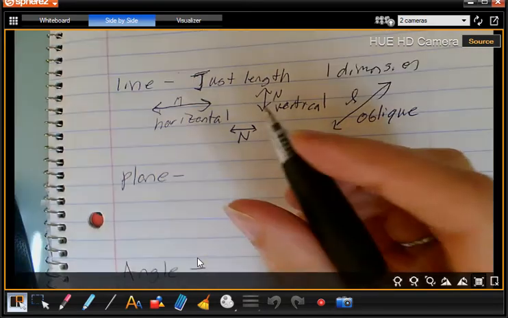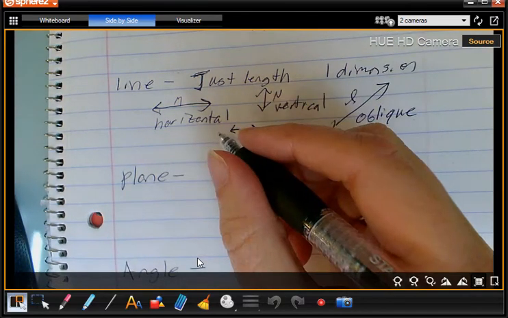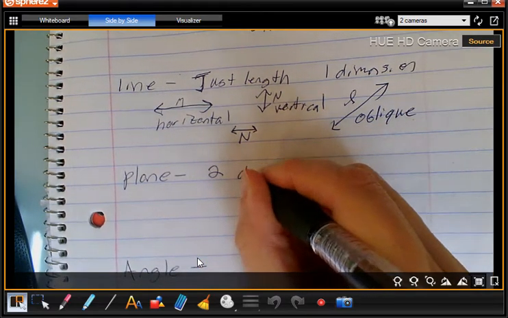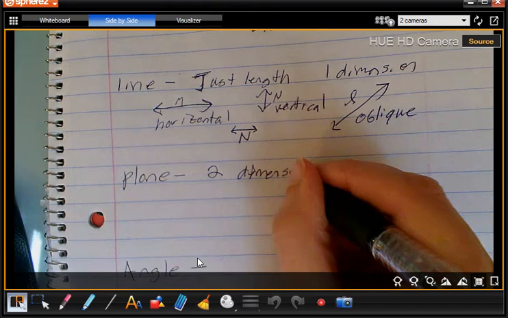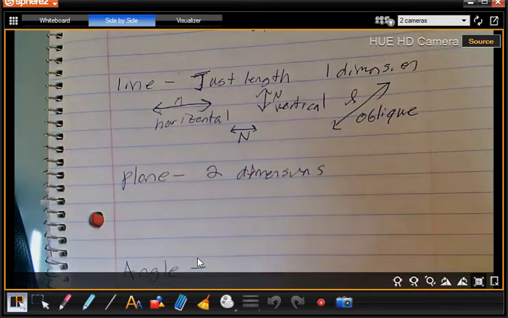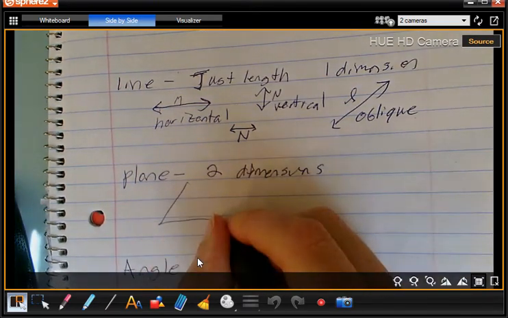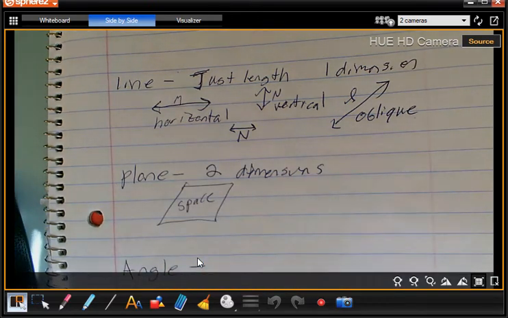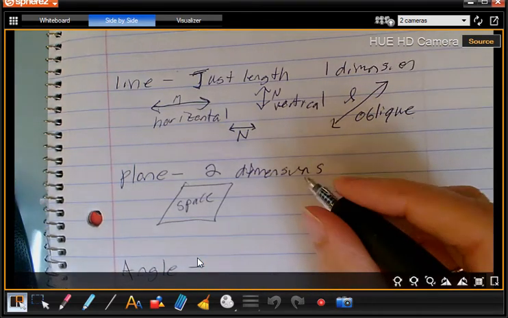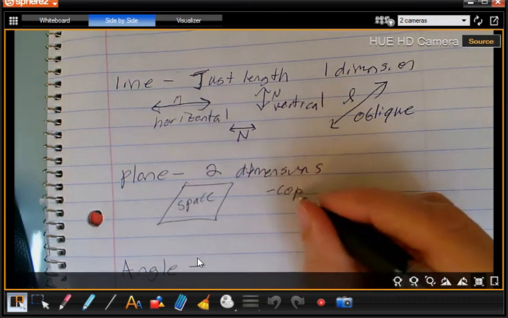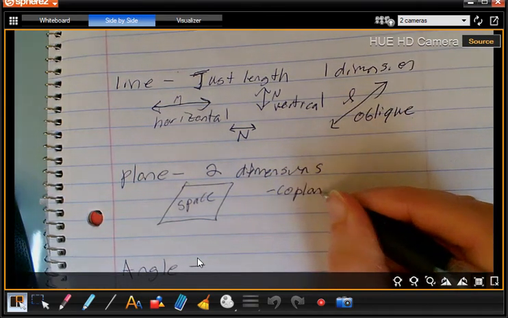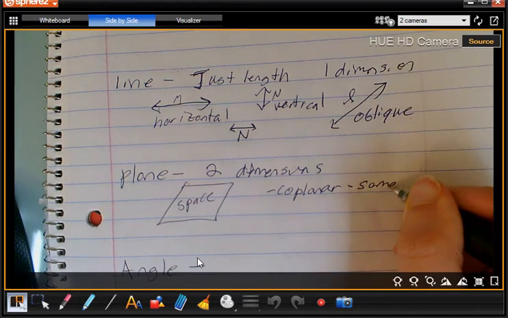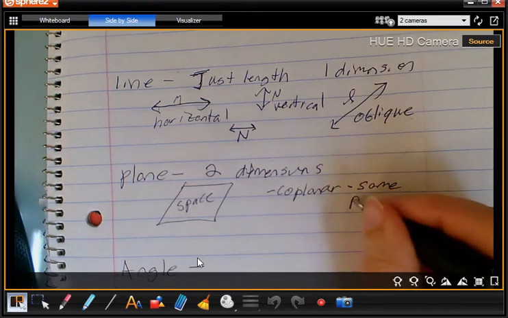We've got a plane. A plane is 2 dimensions. We can say it takes up space. So it's a space, and we're going to do something in that plane. We can sometimes say something is coplanar, meaning that it's in the same plane.